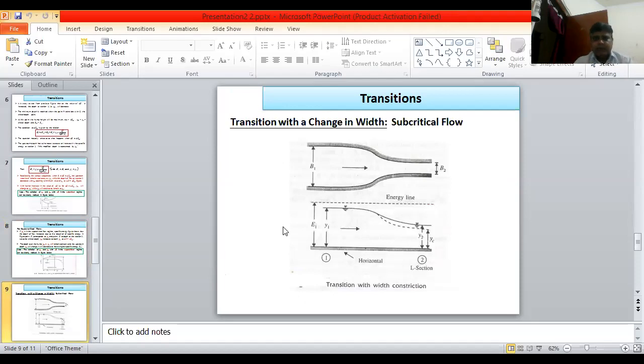Transition with channel in width, subcritical flow. Here the initial point width is B1 and the section 2 point width is B2. That is the energy line, the corresponding energy line E1 at section 1 and Y1 the depth of flow at section 1. The channel is horizontal at section 2, Y2 will be the depth and YC is the lowest depth. Below the YC, the channel will be choked, that is, flow will not be possible.